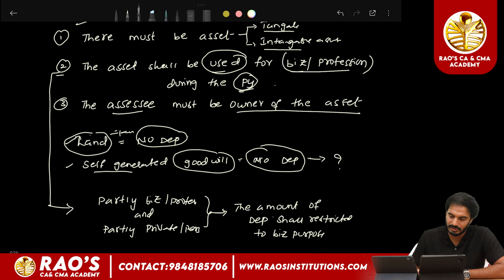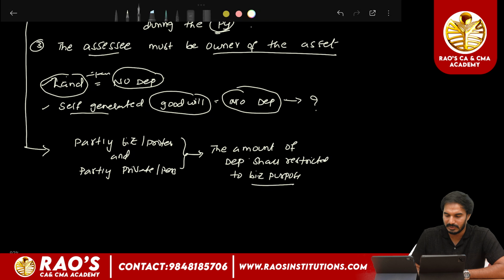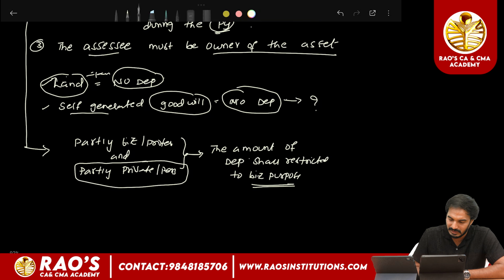The amount of depreciation shall be restricted to business purpose only, which means the assessee cannot claim depreciation for the asset that has been used for personal or private purpose. So the assessee cannot claim depreciation on up to this portion.